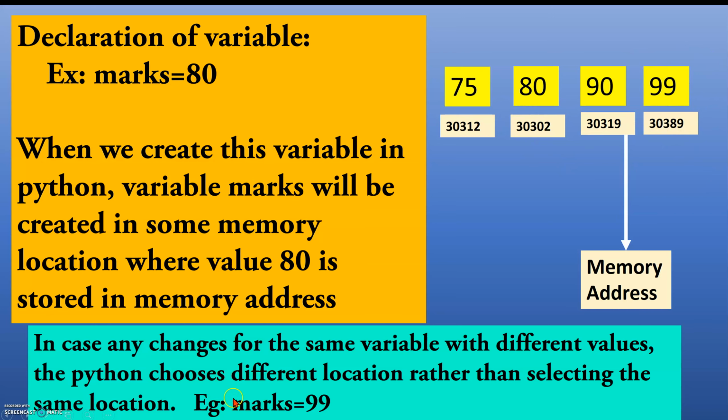Suppose my variable is the same but the value is changed. It will never choose the same memory address; it will go to another memory location. In case of any change for the same variable with a different value, Python chooses a different location rather than selecting the same location.